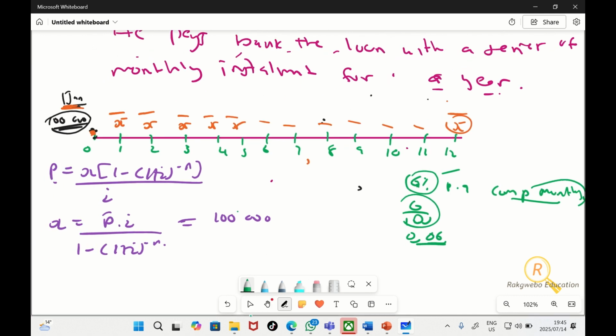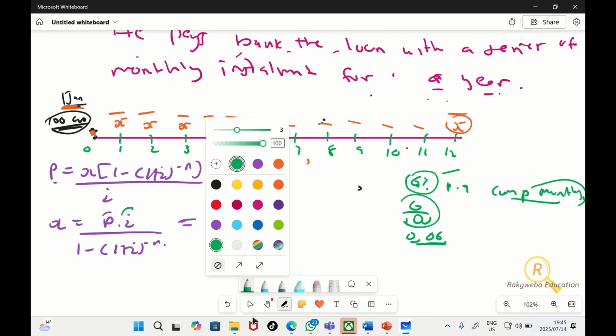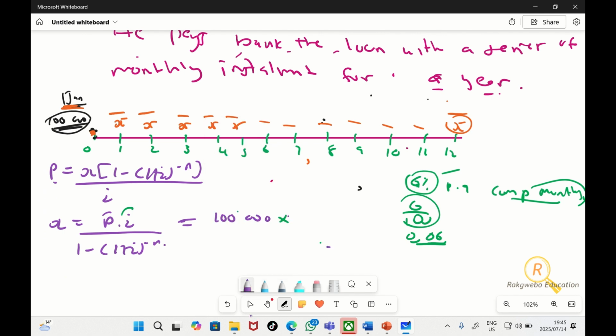So in place of the I, you're going to put 0.06 over 12. Over your denominator: 1 minus (1 plus 0.06 over 12), raised to the power minus n. I told you that the n means not necessarily the number of years, but the number of periods until the last payment.